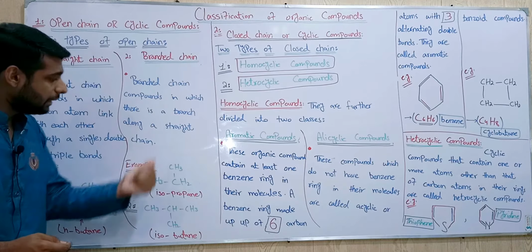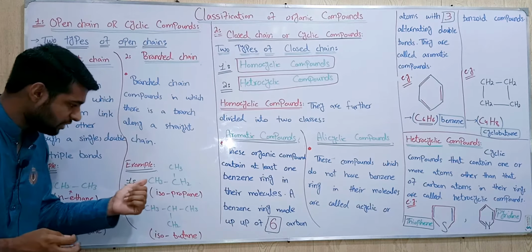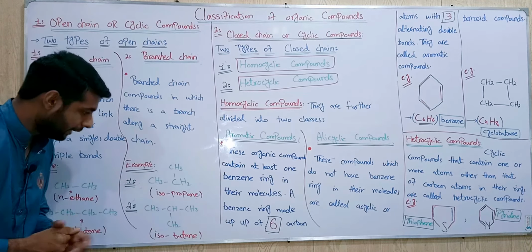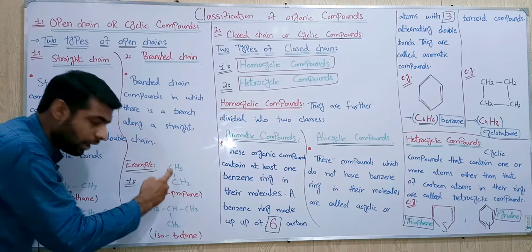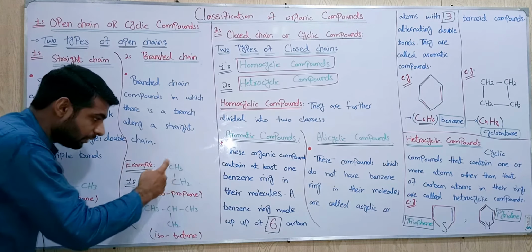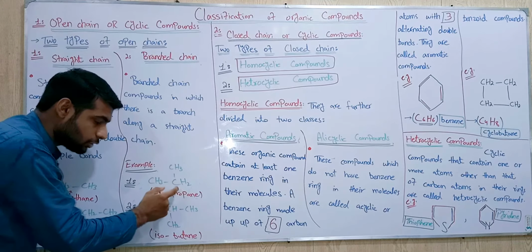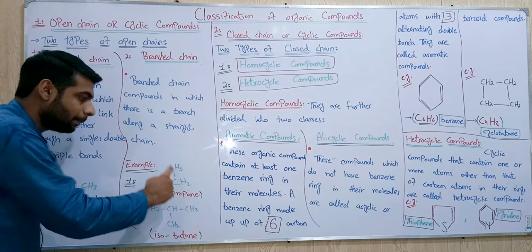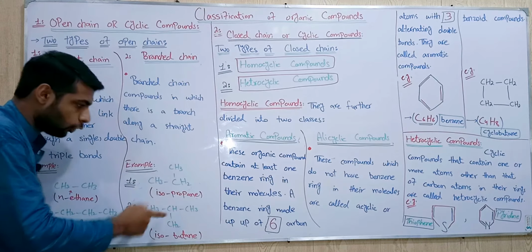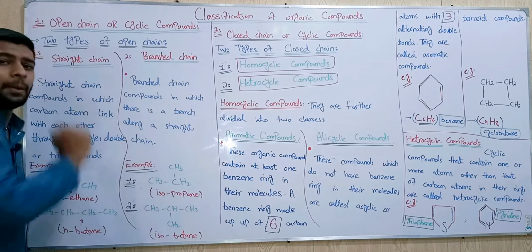Now the example study of branch chain. The first example is isopropane, and we see the second carbon has one chain, means a methyl group is attached to the ethyl group, means the methyl group is a branch of this group, so that's why it is called a branch chain.